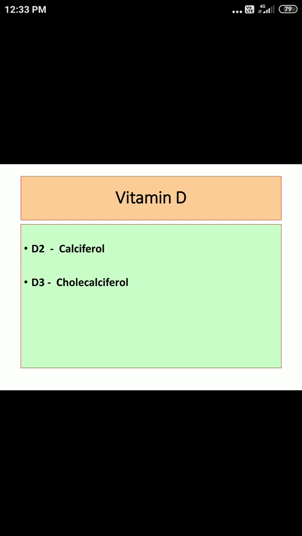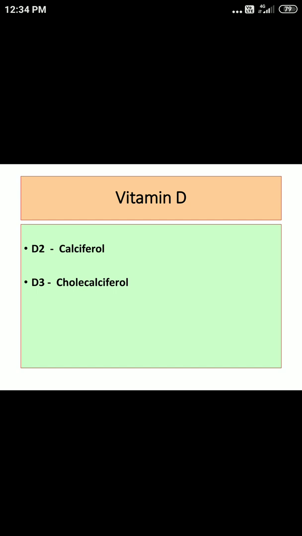Yesterday also we talked about preformed vitamin in relation to vitamin A. There, that was retinol which we can obtain from animal food. Similarly, vitamin D3 cholecalciferol is a preformed vitamin, and this also we get from foods, and plus it can be synthesized in our body. So both things, endogenous source is also there, exogenous source is also there. It is for D3 cholecalciferol. Is it clear with the introduction?